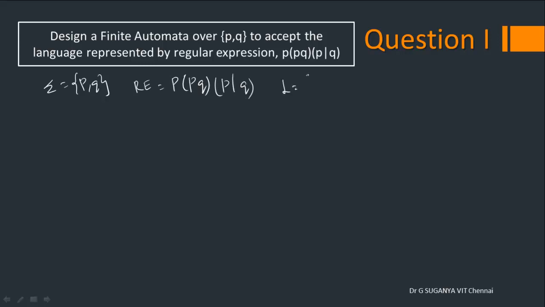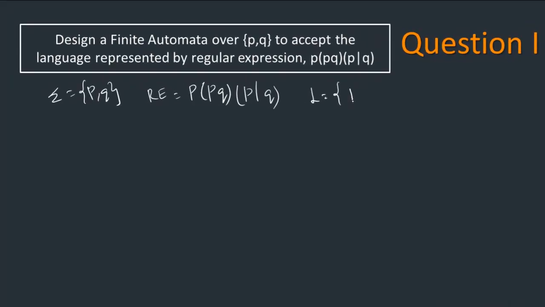So let us define the language as usual. The initial symbol P will be fixed and remains the same. Then this P is concatenated with the substring PQ. So PQ will remain fixed for all the strings that correspond to this language. We have the option to have either P or Q, in which case we'll have two strings, PPQP and PPQQ. That's all. If I choose P, this will be there, and if I choose Q, this will be there.